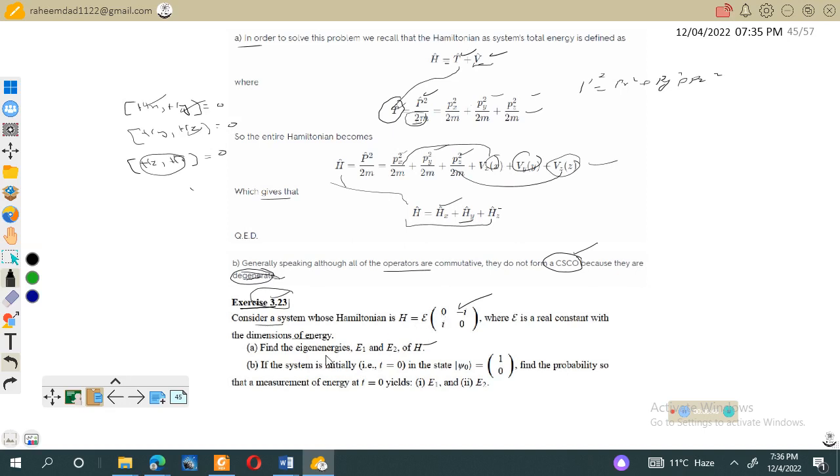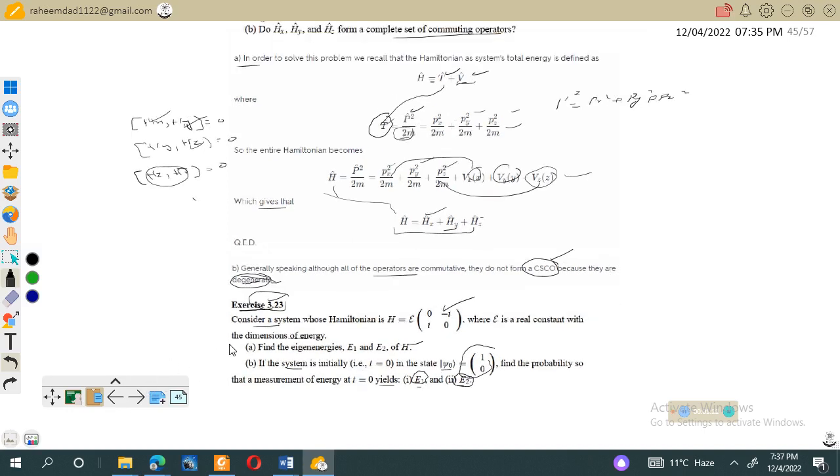And second, if the system is initially in the state psi at time t equal to 0 equal to (1, 0), find the probability that a measurement of energy at t equal to 0 yields E1, and E2. It means we have to find the probability of getting energy E1, and similarly find the probability for energy E2. What is the probability that the state will be in the E2 energy level? Okay, so we'll go to the solutions.